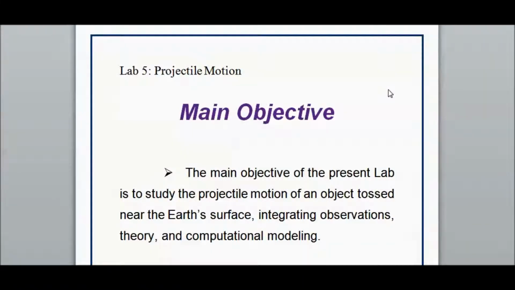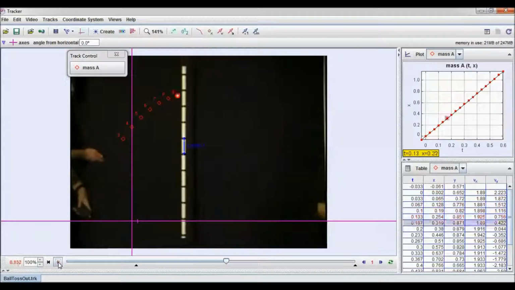Hello. The main objective of the present lab is to study the projectile motion of an object tossed near the Earth's surface, integrating observations, theory and computational modeling. For the purposes of the 5th physics laboratory, I studied the motion of an object tossed with initial velocity v from height h above the Earth's surface.